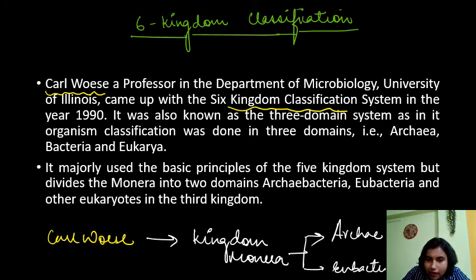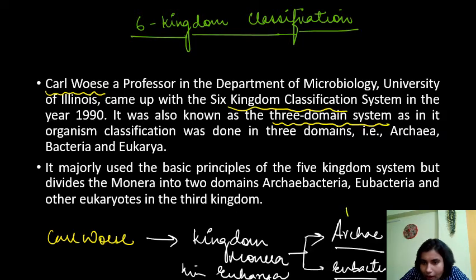He divided kingdom Monera into Archaea and Eubacteria, and all the rest of the organisms he put in the kingdom Eukarya. Clear? That's why this classification is also known as the three-domain system. What are the three domains? One domain is Archaea, the second domain is Eubacteria, and the third domain is Eukarya.